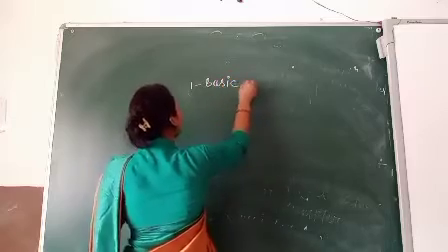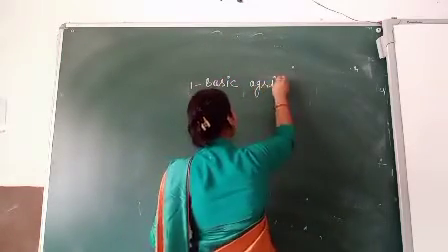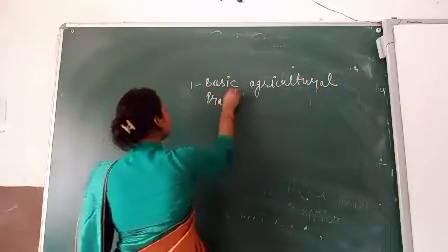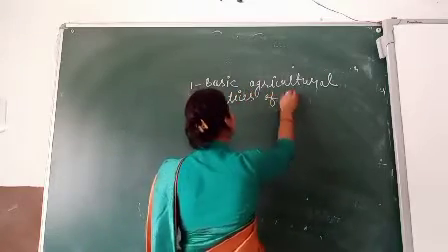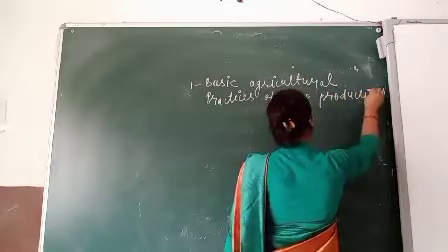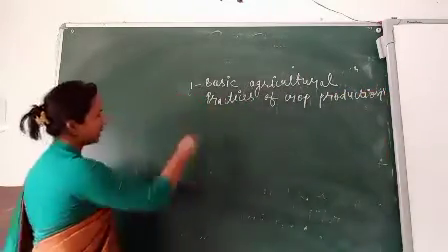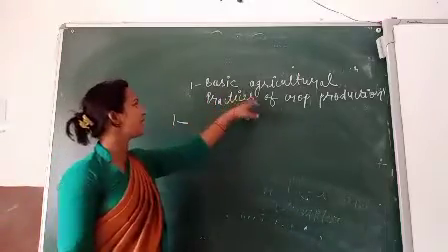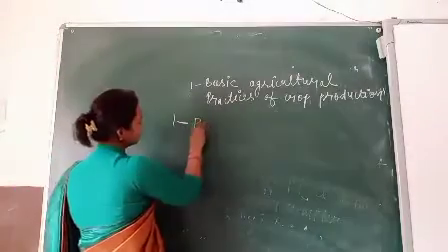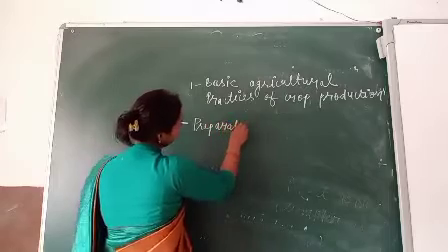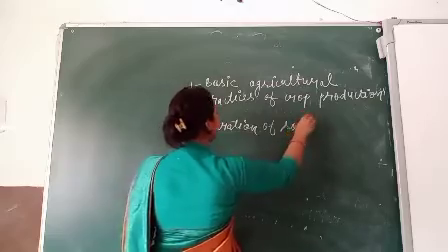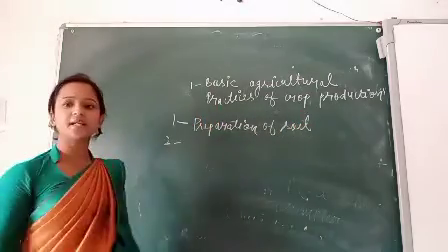What are the basic agricultural practices of crop production? The first one is the preparation of soil. How do we have to prepare the soil?